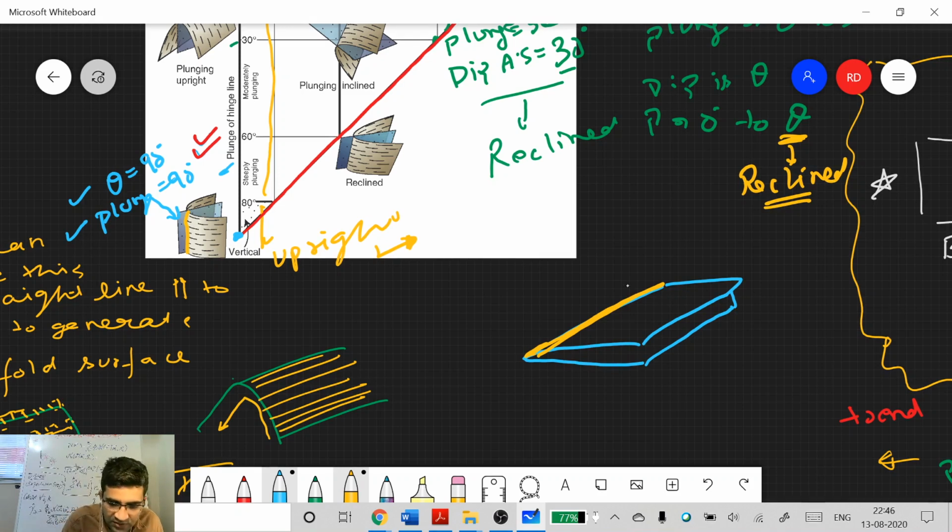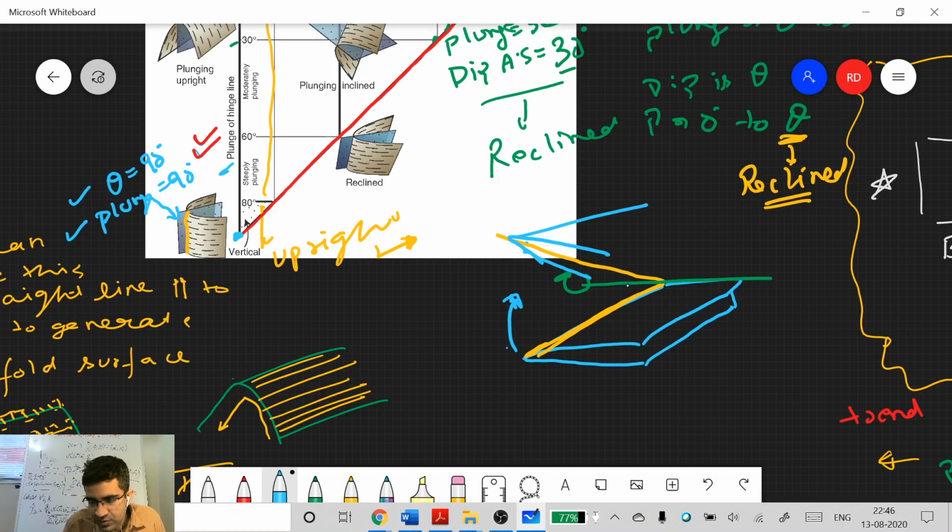Let's say the center page will be the axial surface. What you do is you rotate this notebook along this, so that it goes to a position like this. So what is happening? Your yellow line is going up as well as the axial surface is going up. So it goes to this sort of position, and this becomes the hinge of the notebook, and your notebook goes something like this.